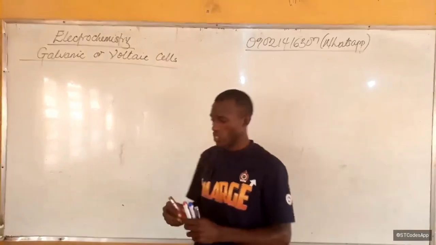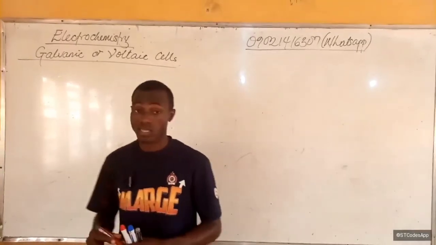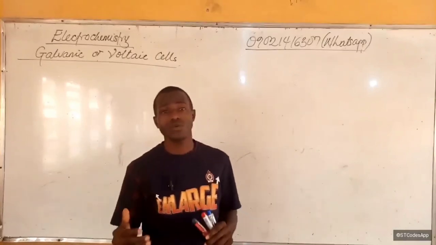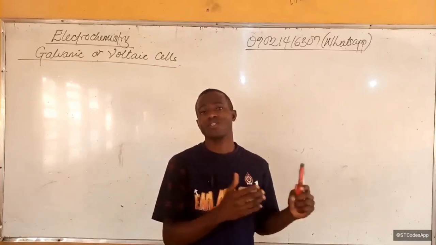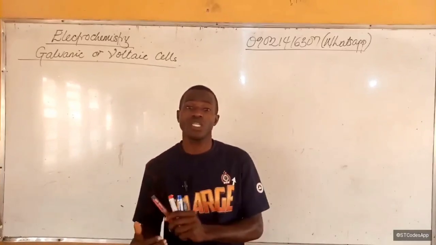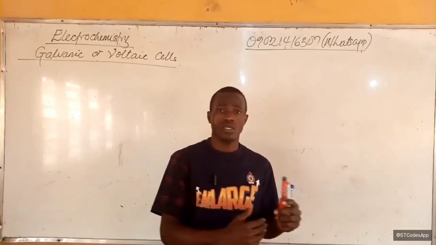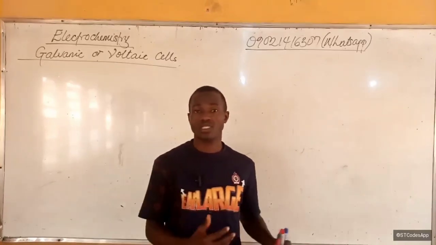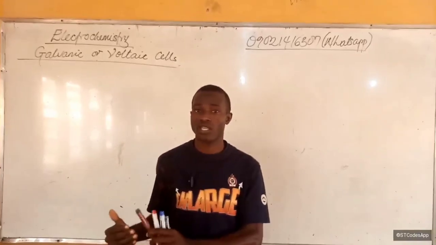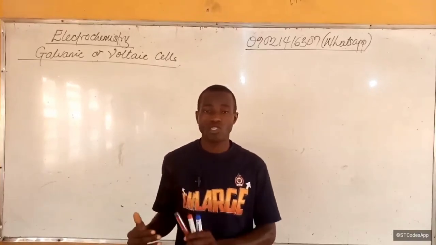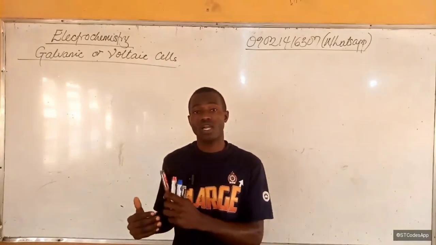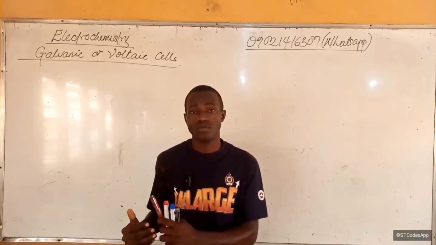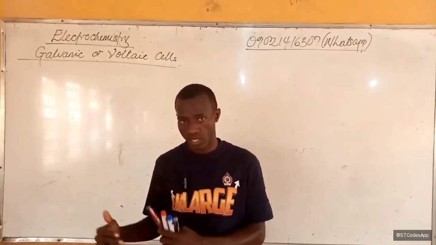So galvanic or voltaic cells are cells that can convert chemical reactions into electrical energy. So chemical energy into electrical energy, or they make electricity via a chemical reaction, or cells in which electrical energy is produced via a chemical reaction.